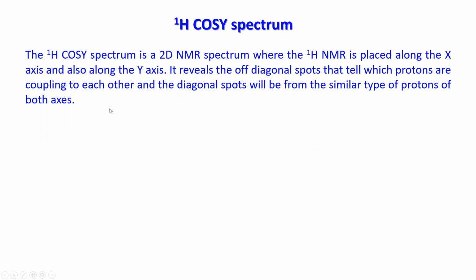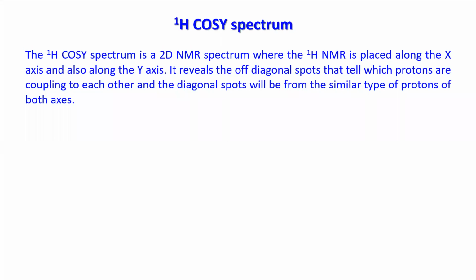Another type of spot comes from the same proton on both axes. Suppose you have a methyl proton on the x-axis and the same methyl proton on the y-axis. If you extrapolate from their positions on both axes, where they meet will develop one spot. We call it the diagonal spot.